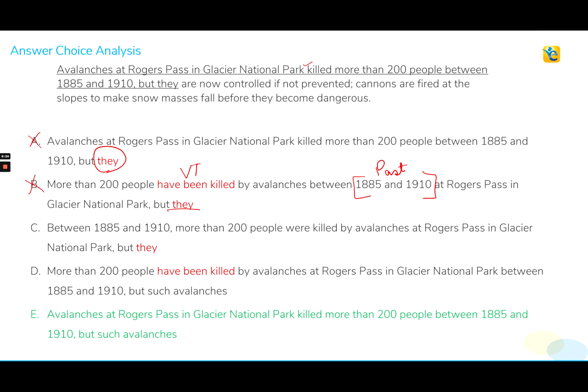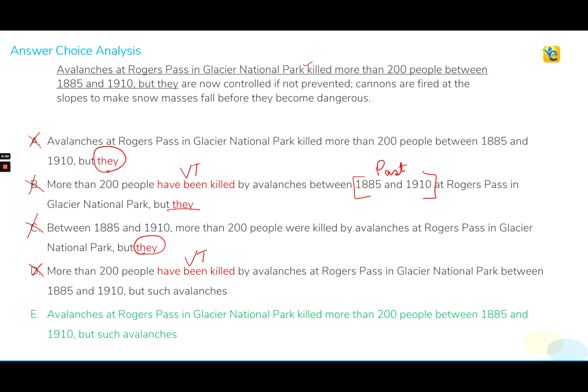Choice C, again, everything is looking good, but it is only this pronoun they that makes choice C incorrect. Choice D repeats the verb tense error that we saw in choice B. Because we understand the time frame of the sentence so well, it is just so easy for us to reject choice D as well. And this leaves us with choice E, which indeed is the correct answer.